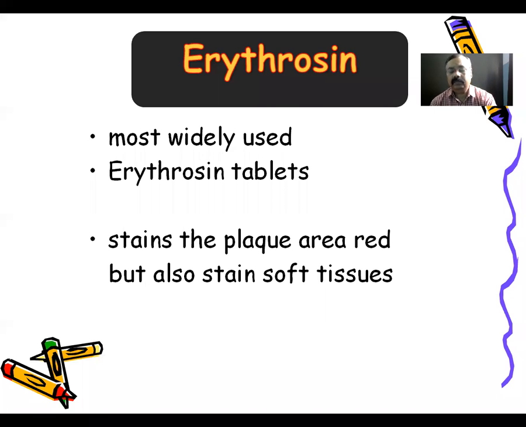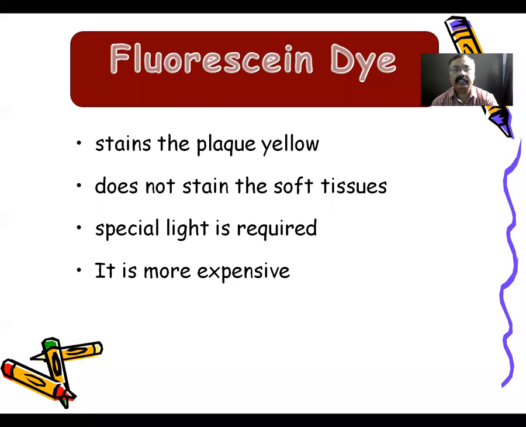Then the second dye or agent used is the fluorescent dye. On application of this fluorescent dye, the plaque becomes yellow in color. The advantage over the erythrosine tablet is that it does not stain the soft tissue.